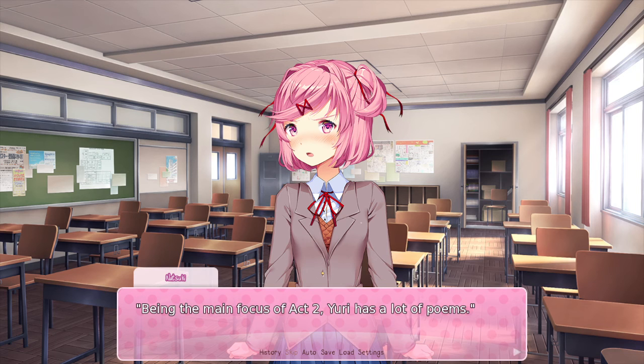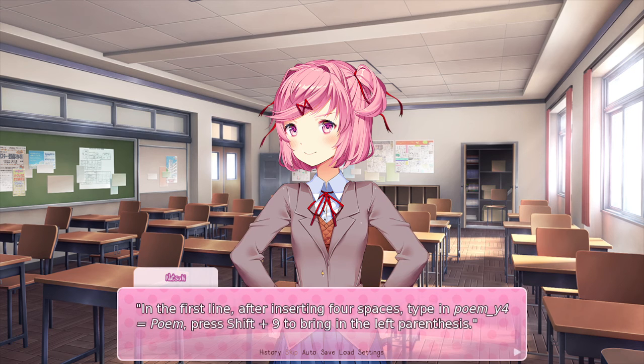Being the main focus fact too, Yuri has a lot of poems. However, she still has at least 3 main poems like the rest of us. I won't count the Act 2 specific ones, which are Y22 and Y23. She also has a special poem, Y3b, when you appeal to her 3 times in succession.